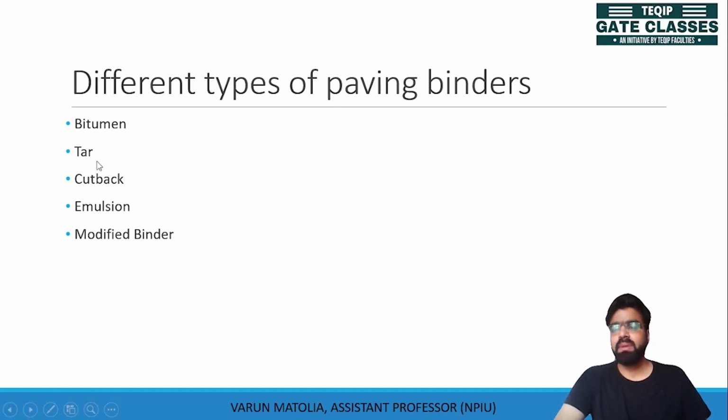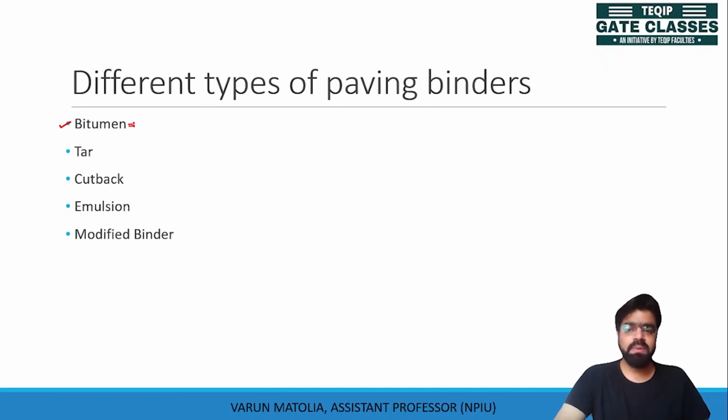The most important binder which we can use here is bitumen. Bitumen in British terms can also be termed as asphalt. Sometimes the mix of bitumen and inert aggregate is termed as asphalt, but in India, the general term which is used for the binder is bitumen.